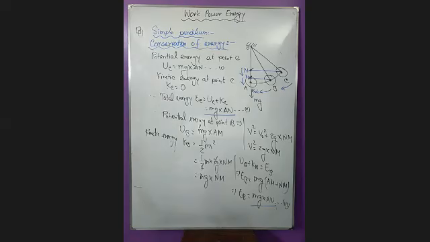You can find it the same, mg into AN. So in every section you will get this conservation of energy, and you can say that the energy is conserved as the particle is vibrating or an object is falling. In every section, the energy is conserved.